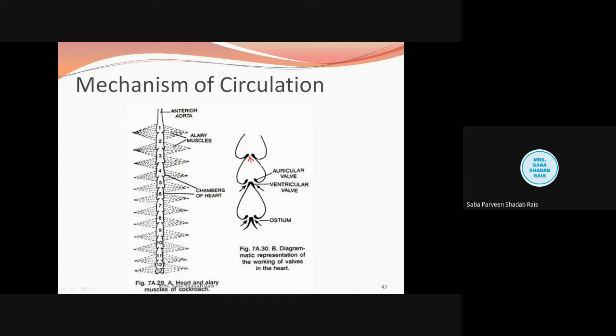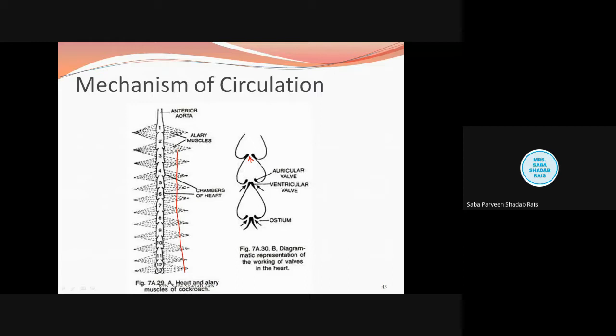First this particular chamber will contract, and after that it will give the rhythmicity to this side, then to this side, then to this side. That is called succession. So this rhythmicity passes in regular succession till the anterior side, and this helps drive a force and take the blood into the forward direction.